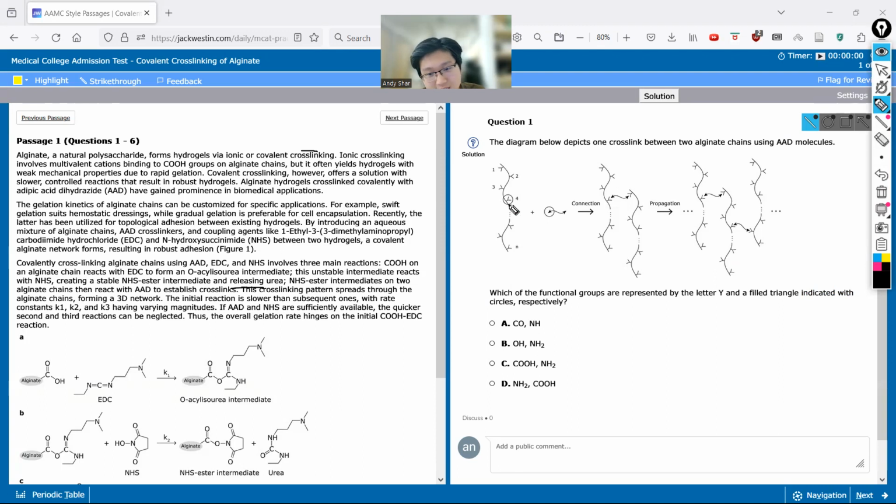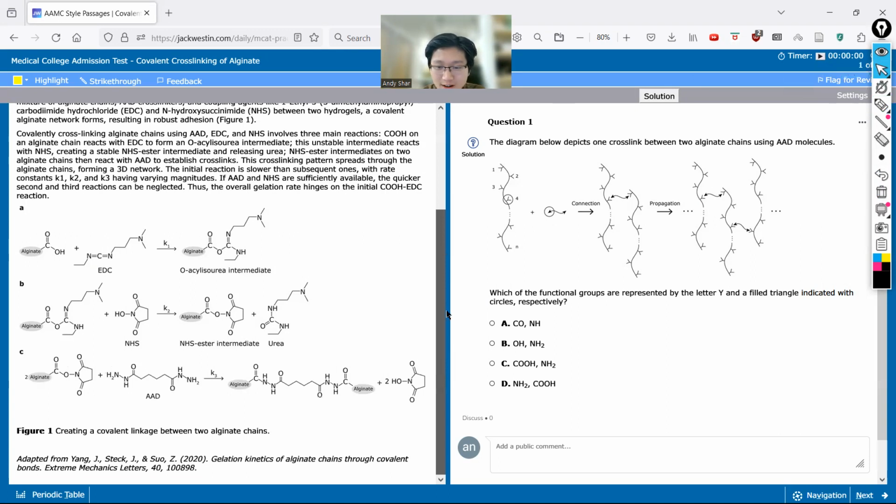Apparently it's this thing right here, these Y things sticking out, which isn't obvious enough because you could mistake these for simple branches. The filled triangle indicated with circles turns out to be this arrow. I'm confused about why they didn't just say arrow, but on the actual exam, like the MCAT, it'll be more clearly denoted.